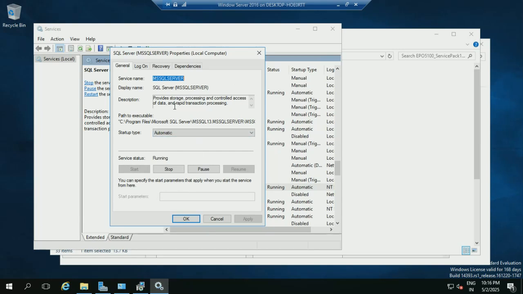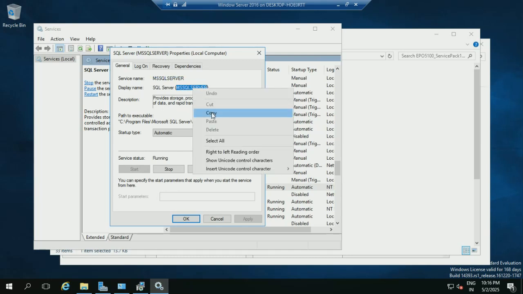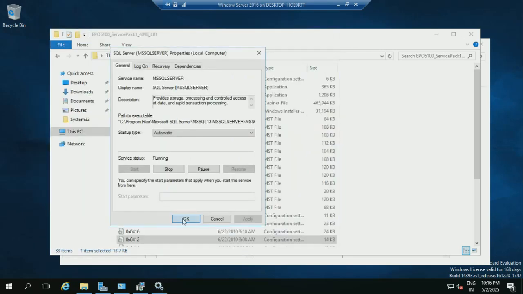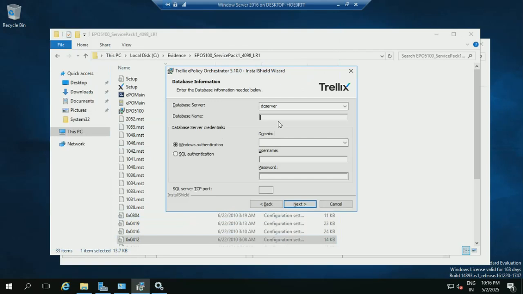Double click on it. This is the SQL Server instance name, or database name. Just copy it and paste it here.